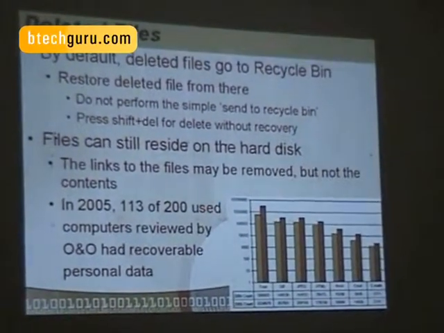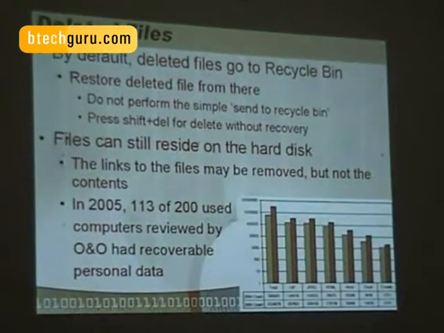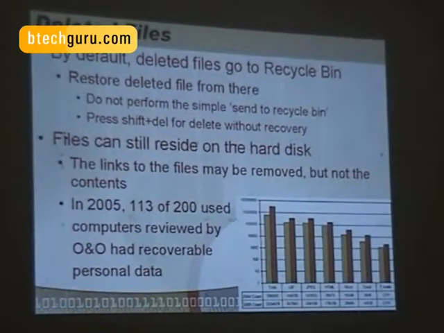If you are not careful, you delete it, and I go and undo it. You put it in the recycle bin, I undo it. So that's a simple thing. If you want to delete without leaving something in the recycle bin, you also know how to do it. Right? Use shift delete instead of delete, so that it's not in the recycle bin either.